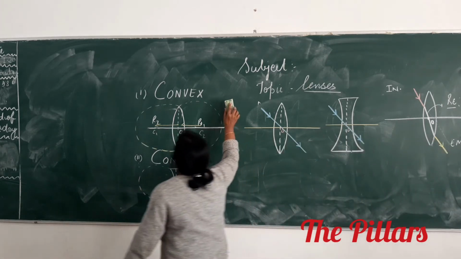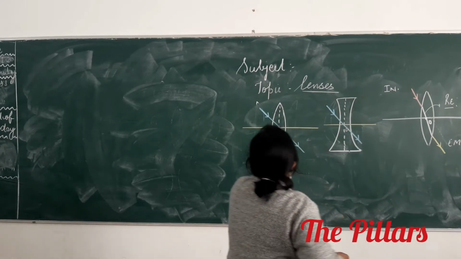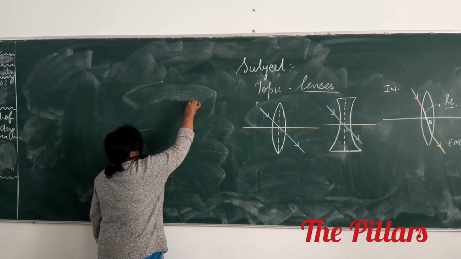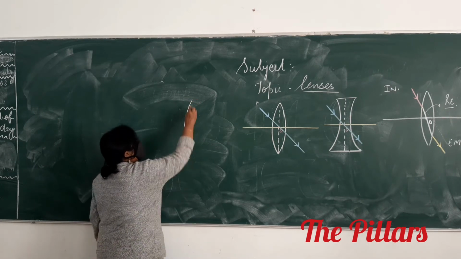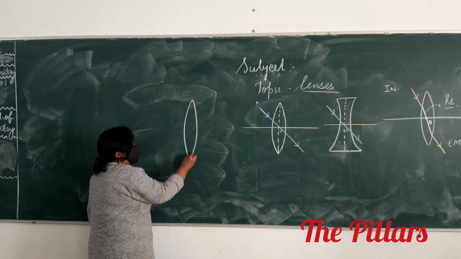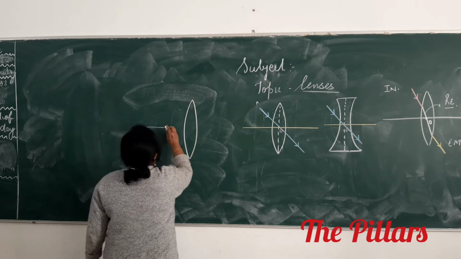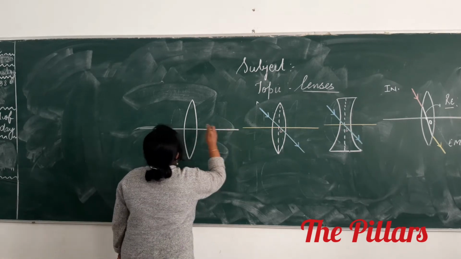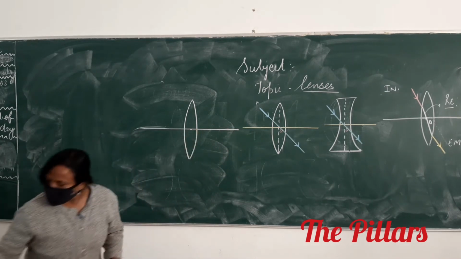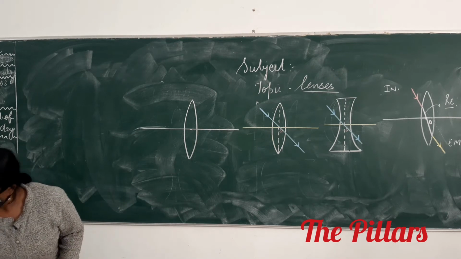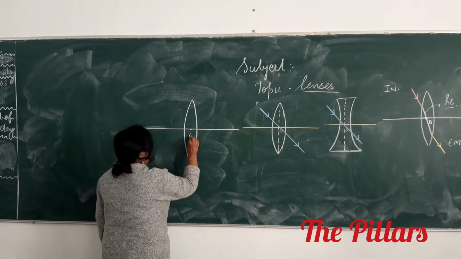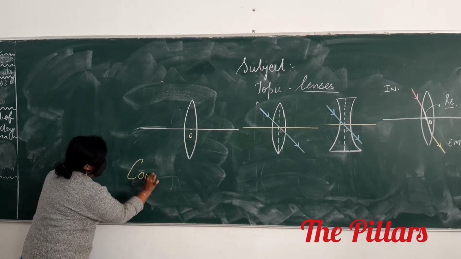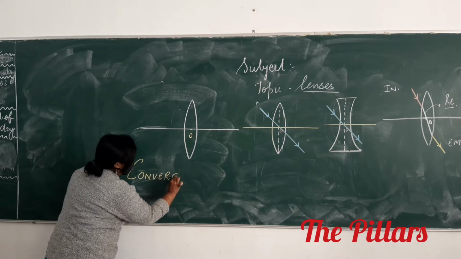Focus. This convex lens, what type of lens is it called? This is your optical center. This is called a converging lens, isn't it?